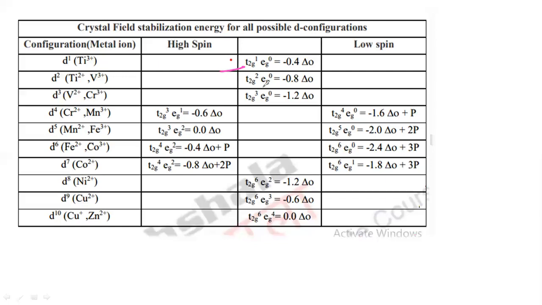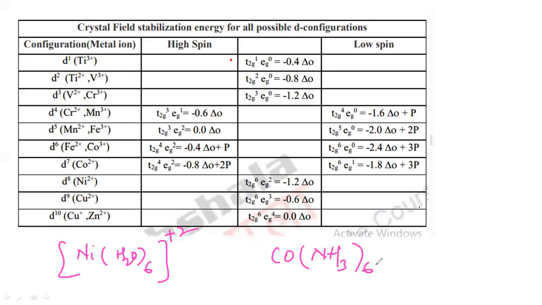So here let us take Ti plus 3 and let us take nickel plus 2. Let us take one simple example. I will take this nickel, I am writing H2O taken 6 plus 2, and Co NH3 6 plus 2.